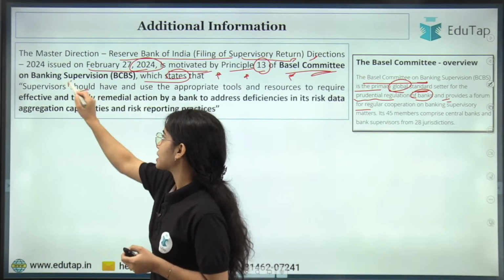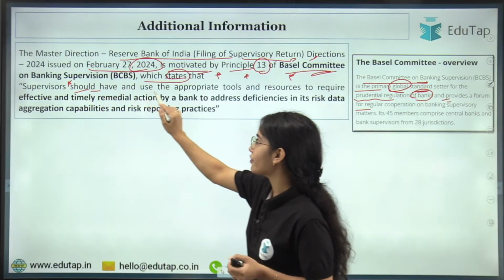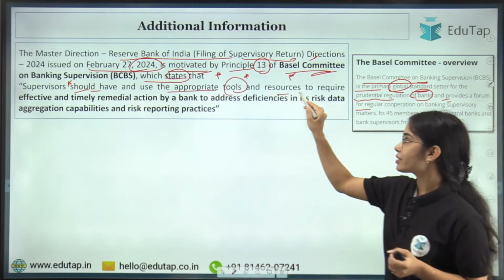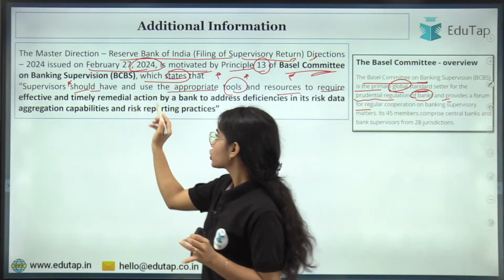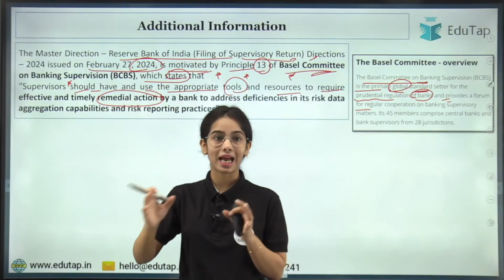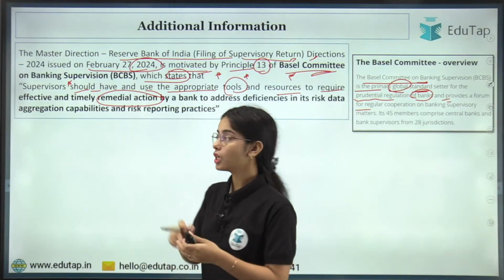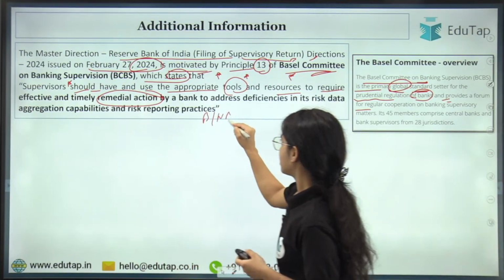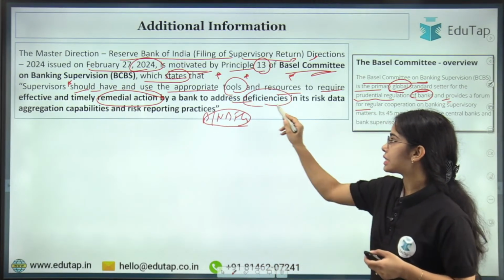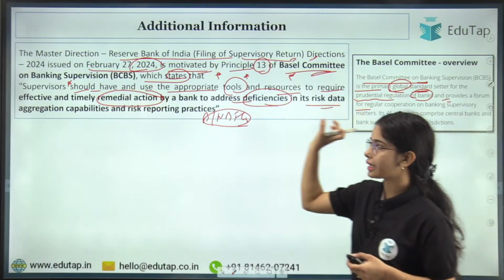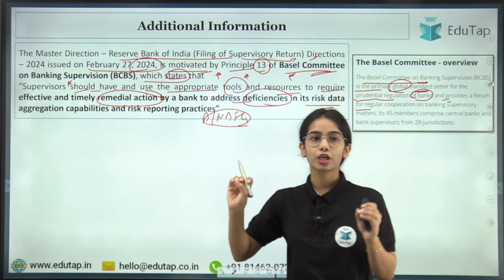So RBI is the supervisor. Supervisors should have and use the appropriate tools and resources to require effective and timely remedial action. So the supervisors have to take the remedial action, or they have to make the banks or the NBFCs take the remedial action to address deficiencies in the risk data aggregation capabilities and risk reporting practices.